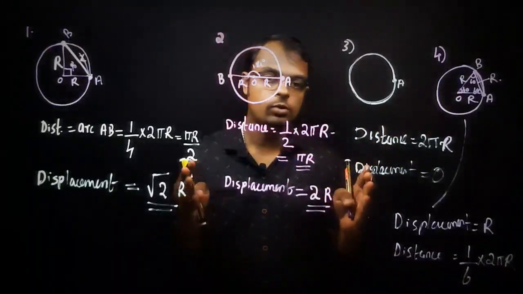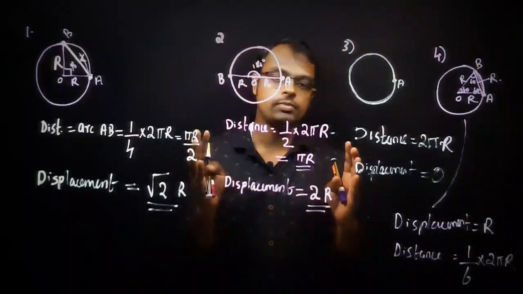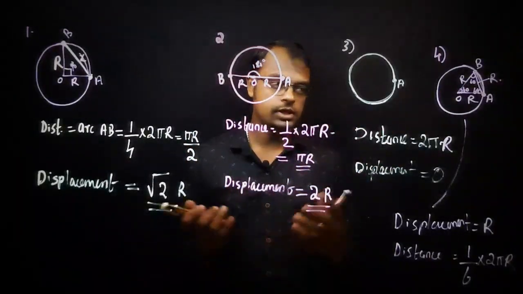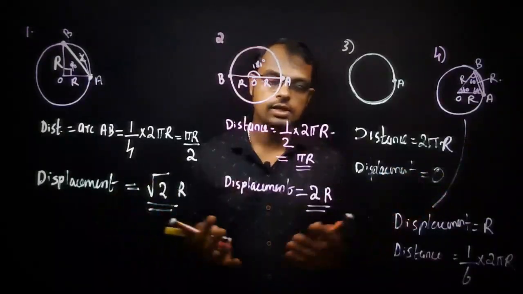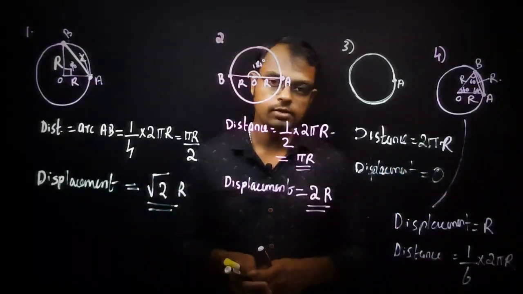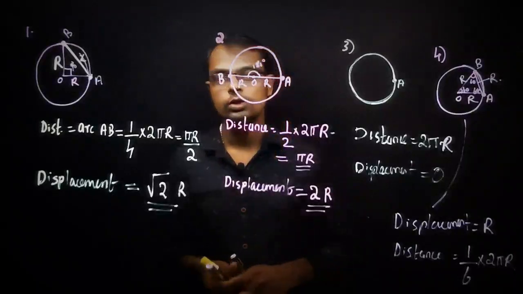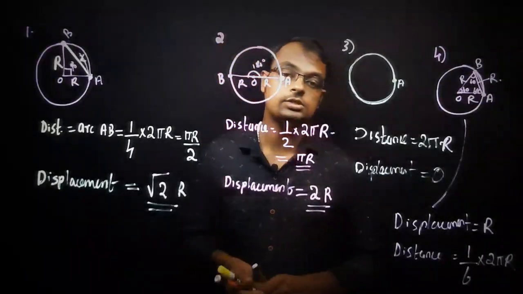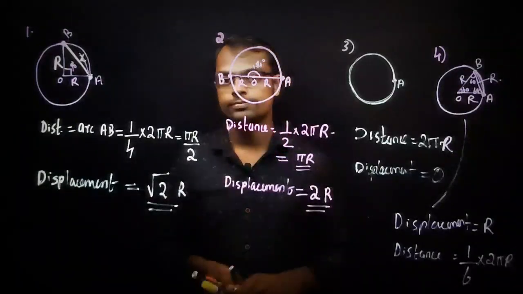We were discussing this example to explain what is meant by displacement. This is not a straight line motion. If it is a straight line motion, we can easily calculate it by the final position coordinate minus the initial position coordinate. I hope it is clear, the displacement and the distance traveled by the body. Thank you all of you.